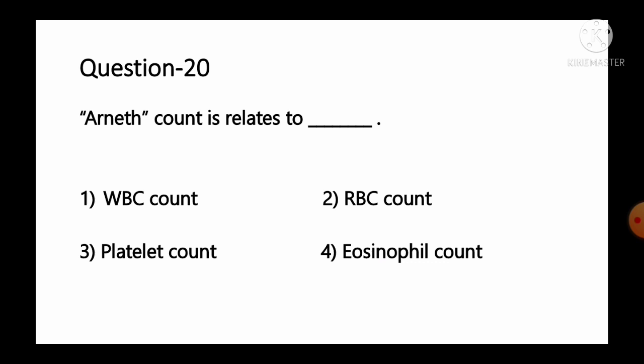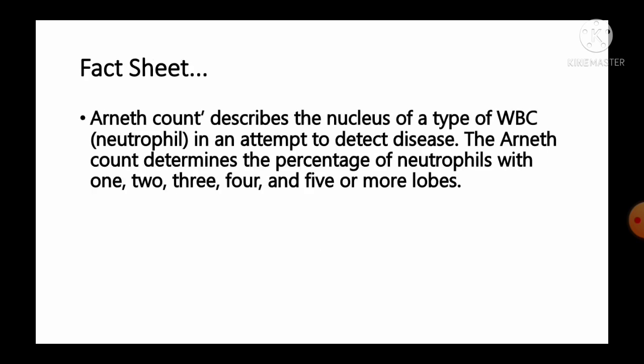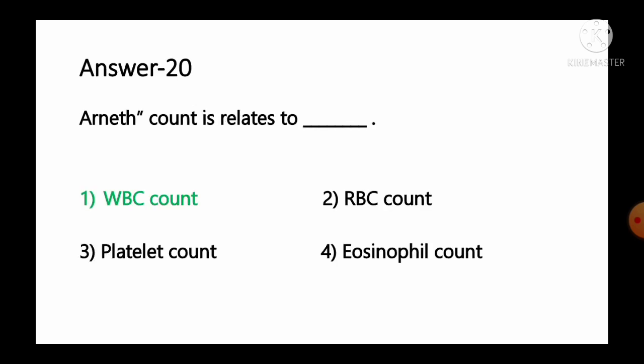RNA count is related to option number 1 WBC count, number 2 RBC count, number 3 platelet count, number 4 eosinophil count. And the information given regarding this question, it is RNA count describes the nucleus of a type of WBC, especially neutrophils, in an attempt to detect disease. The RNA count determines the percentage of neutrophils with 1, 2, 3, 4 and 5 or more lobes. So in general, we can say RNA count is related to the WBC count. So option number 1 WBC count is the correct answer for this question.